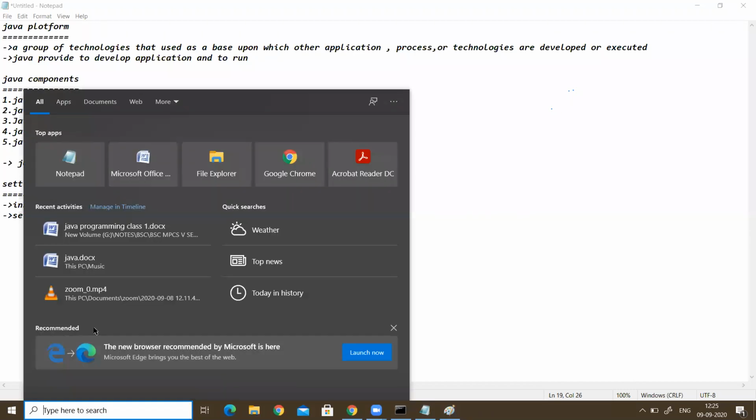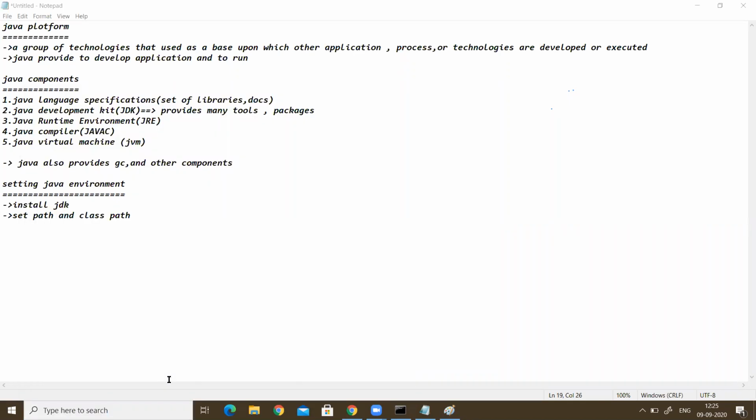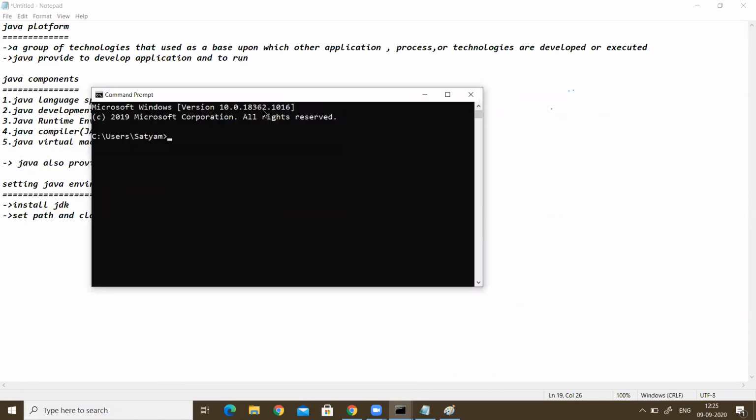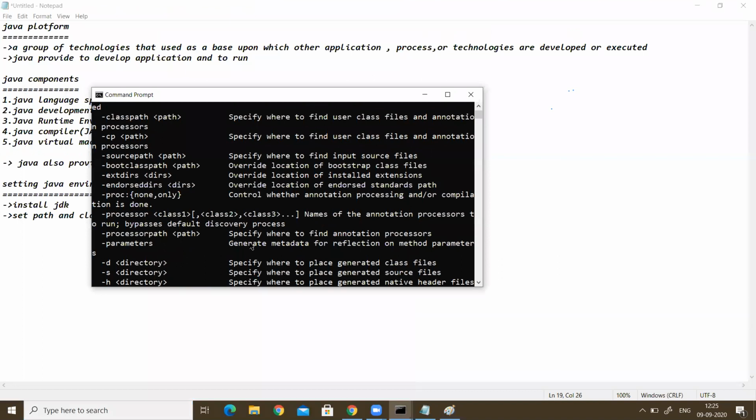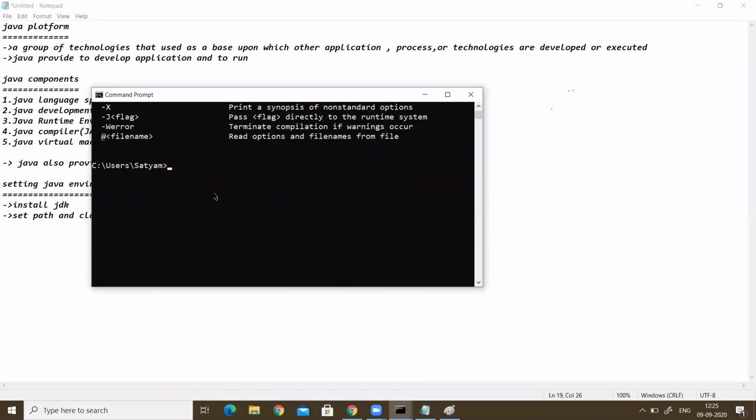Whether the path and classpath have been set successfully or not, we need to check. Go to the command prompt and just type javac. If you get options like these, then it is set successfully.